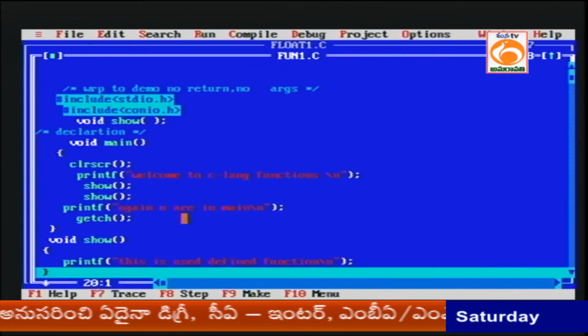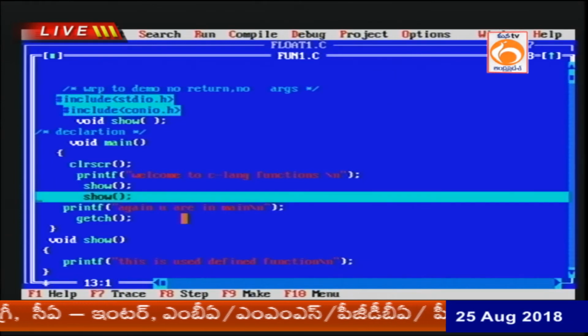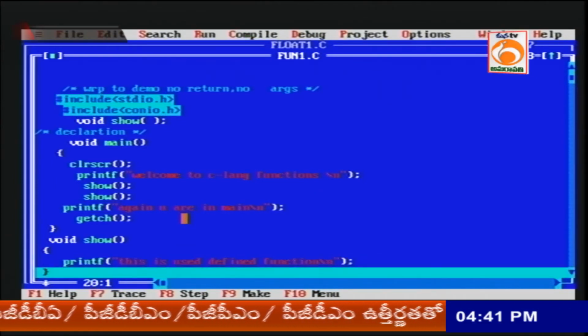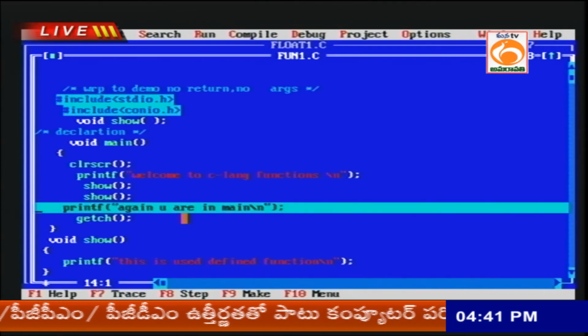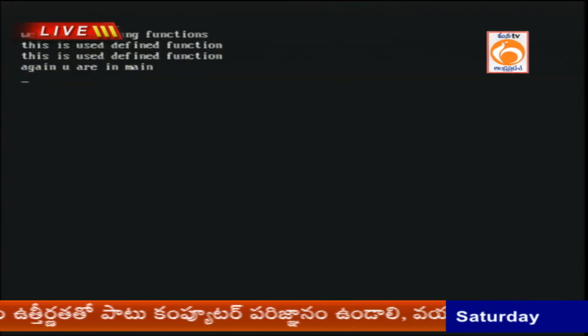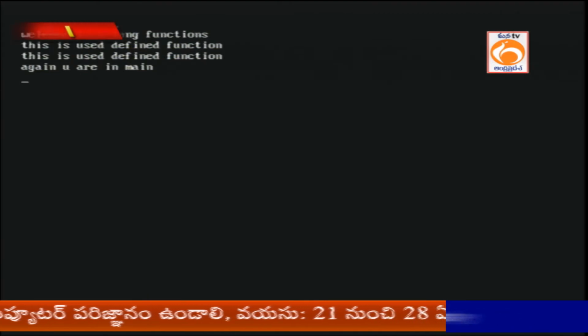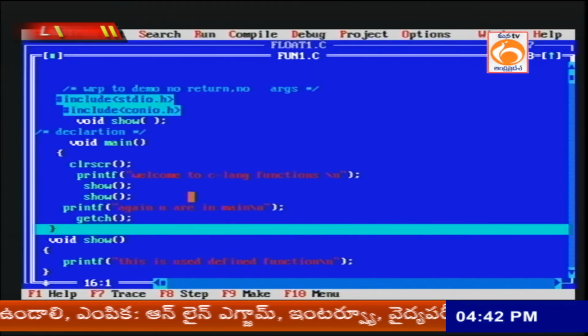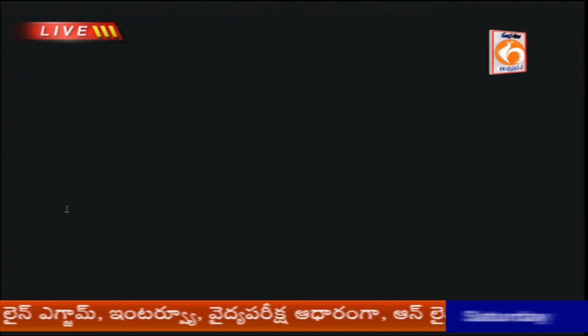This is the user defined function, returning back to main. Again, showing the call a second time: go to show again, the same message, and call back again, you are in the main. Now in this example, how many times is the user defined function called? Two times. This is the reusability purpose, you can use the functions.